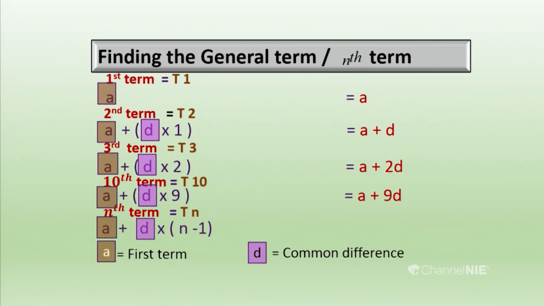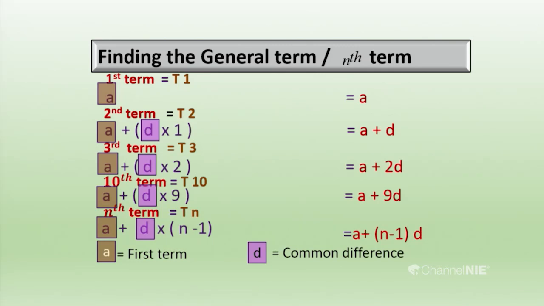So then how do we take the nth term? We have to simplify that, because to the first term we have to add n minus 1 times D. So we can simplify it. We get A plus (n minus 1)D. That is very important. That is the nth term of any arithmetic progression. To find the nth term, we can use that. Here n means any position. So you can find the 50th term, 20th term, 10th term, any term using this. What is that? A plus (n minus 1)D.